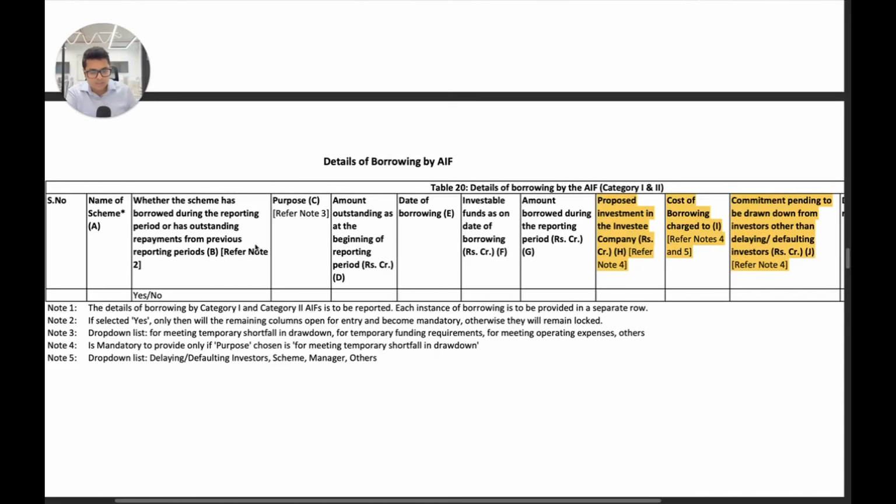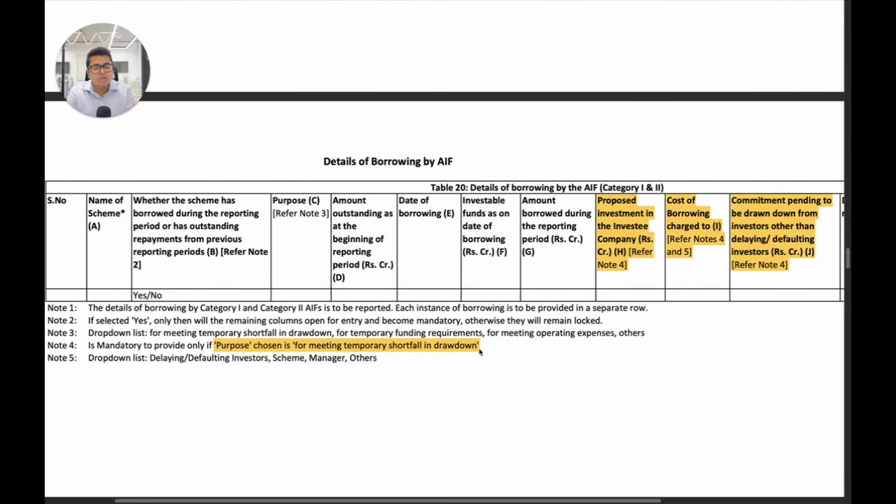Yes or no questions at the start. Amount outstanding at the beginning of the reporting period, date of borrowing, investable funds as on borrowing, amount borrowed during reporting period. Now, proposed investment in the investee company. Here this is mandatory only if the purpose chosen is for meeting temporary shortfall in drawdown.